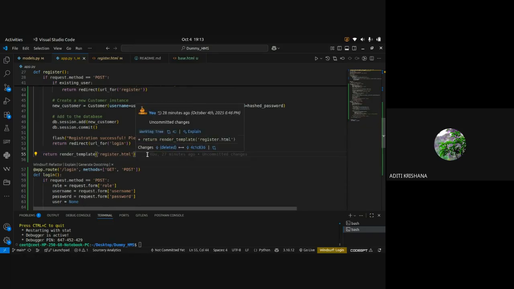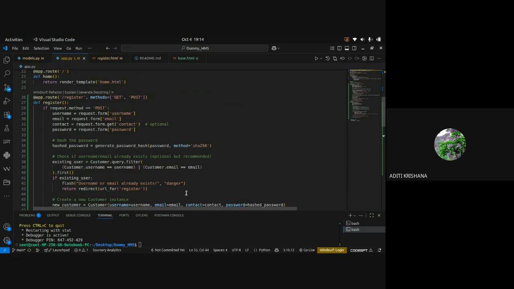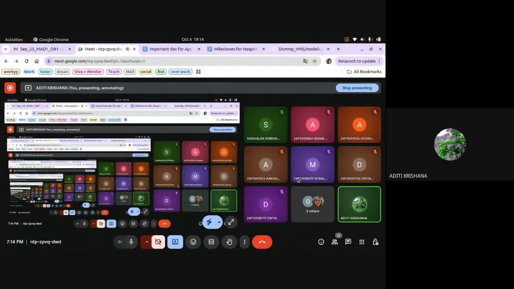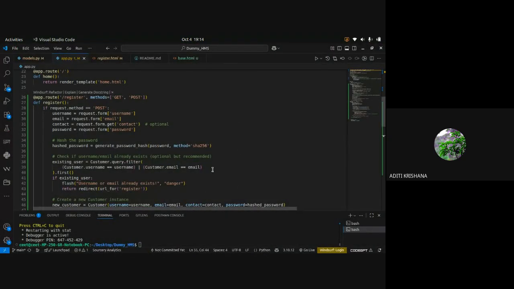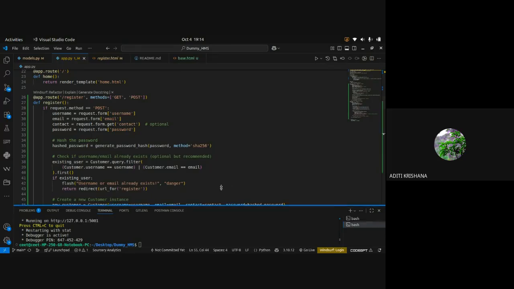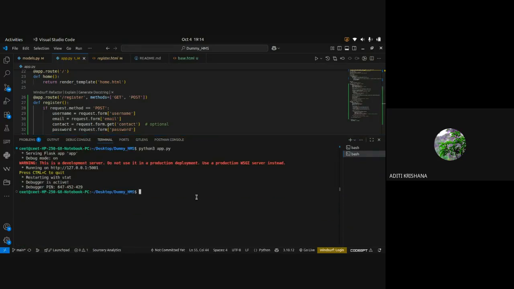Is the registration part clear for everyone? How registration is happening? How we create a new user? Okay. I will run the application and show you that as well. Just give me 1 minute. I will run the application.